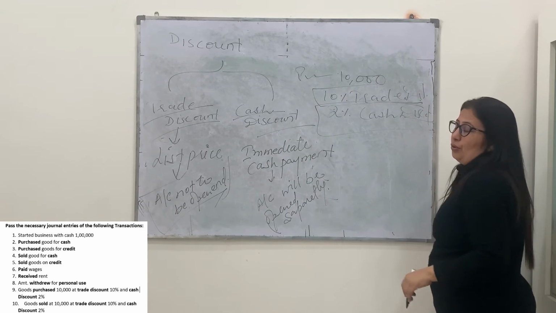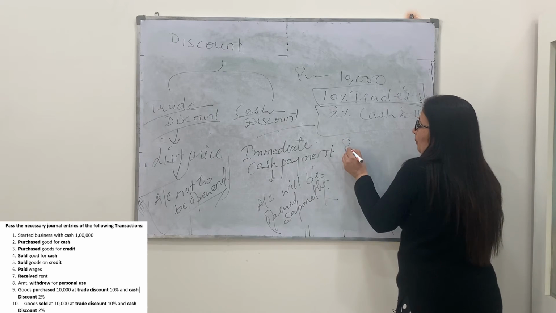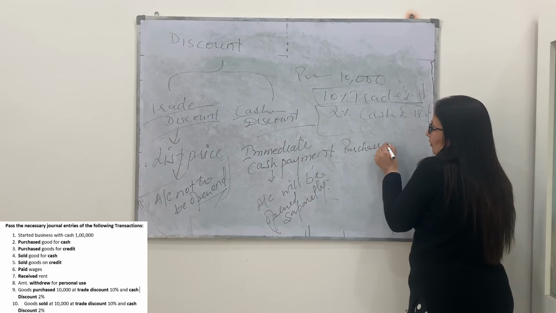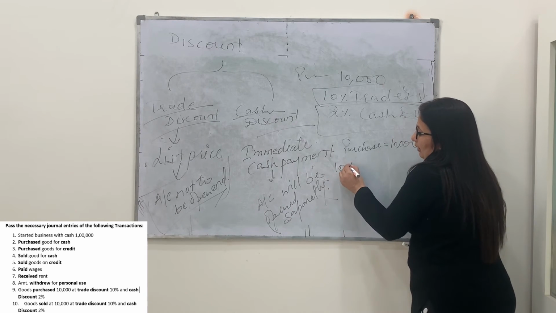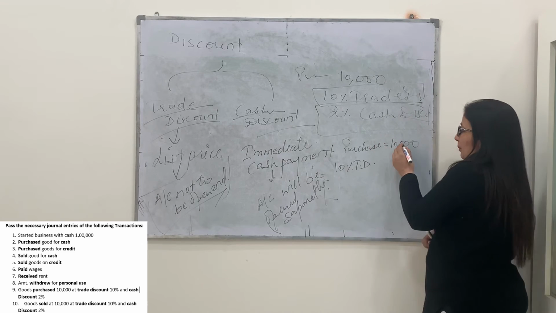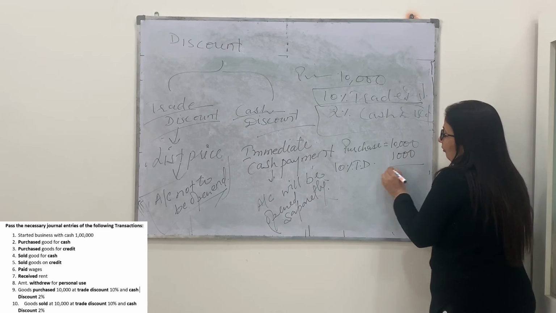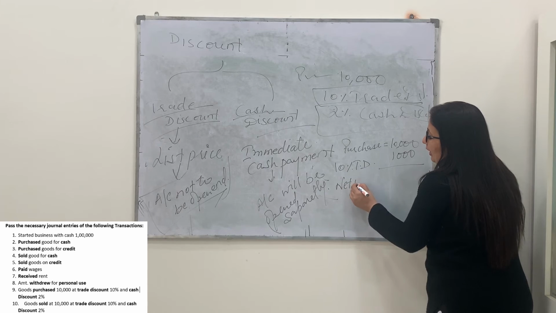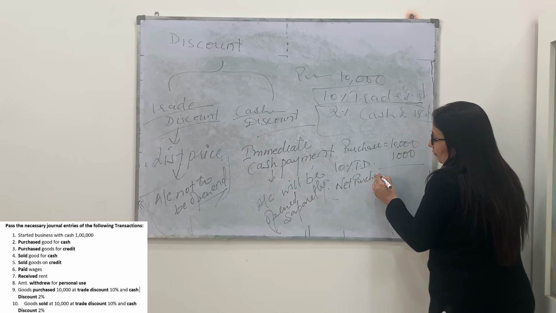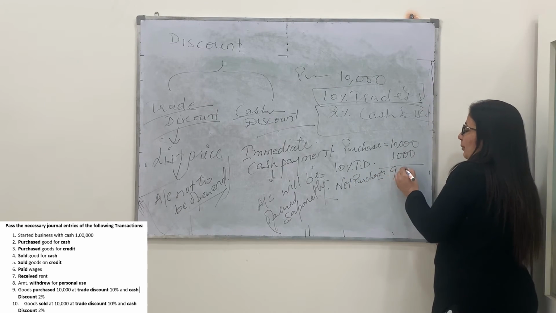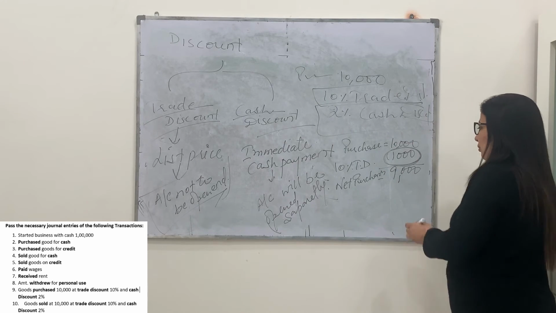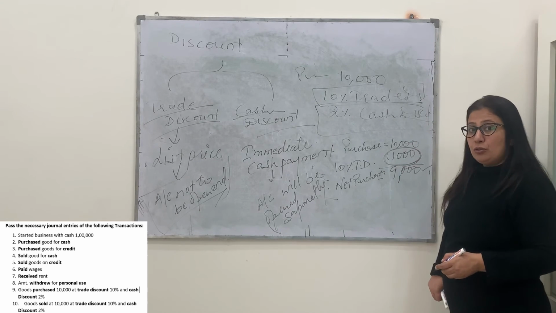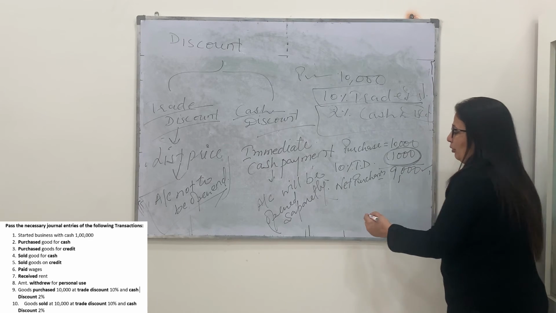When we purchase these goods, the value of the purchase is 10,000. 10% is our trade discount. 10% of 10,000 will be 1,000. It will be deducted here and we will get the net purchases, that will be 9,000. But this 1,000 is not to be opened anywhere in the books of account. The goods valued 9,000 is to be shown, but 1,000 is not to be opened.